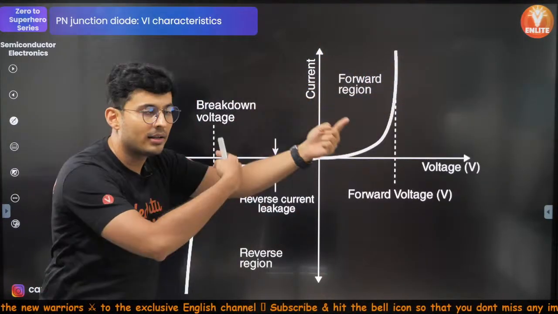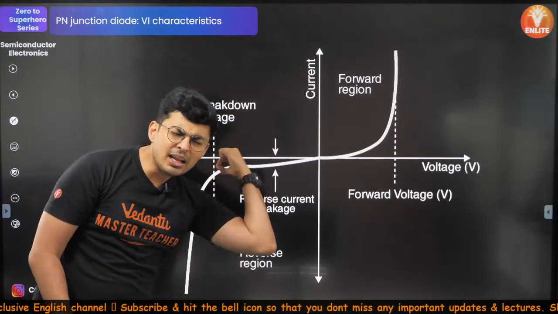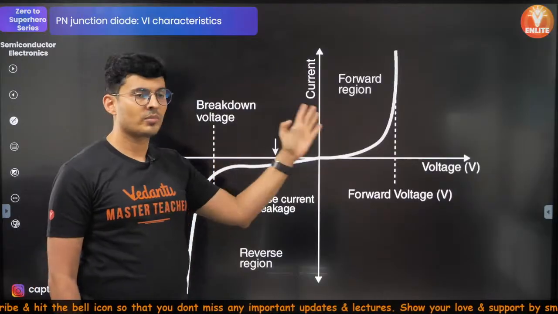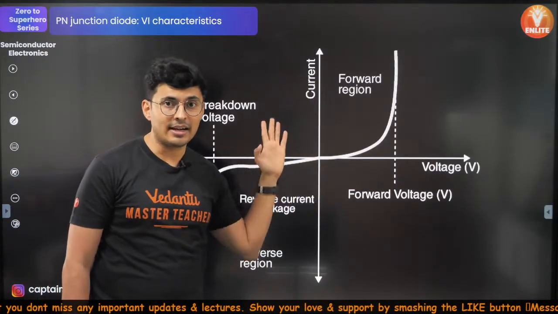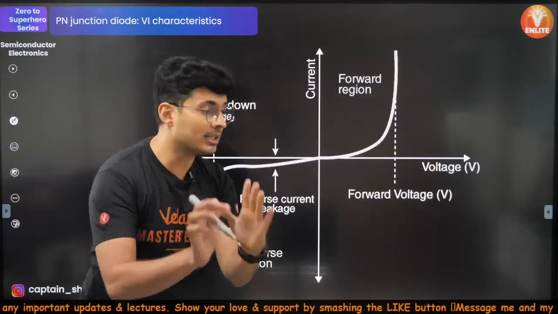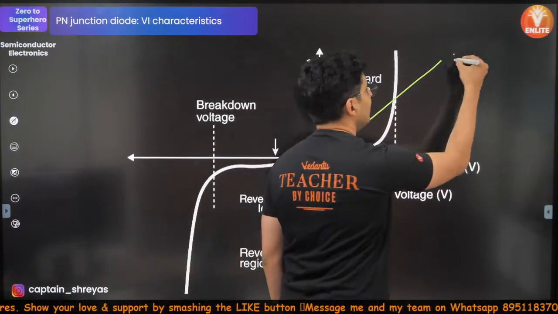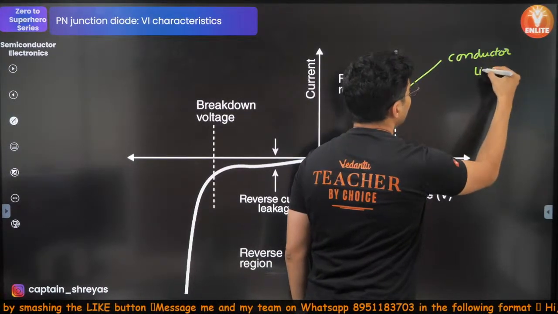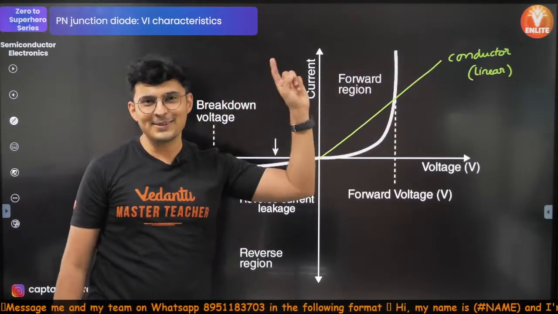But when you reverse bias, the current is very tiny, it does not flow. So current flows, current doesn't flow. That's the IV characteristic, the current voltage characteristic of a diode. For a conductor, it is one straight line. It is linear. But for a semiconductor, it is non-linear.